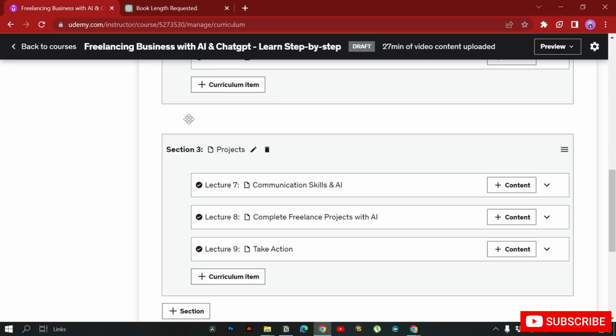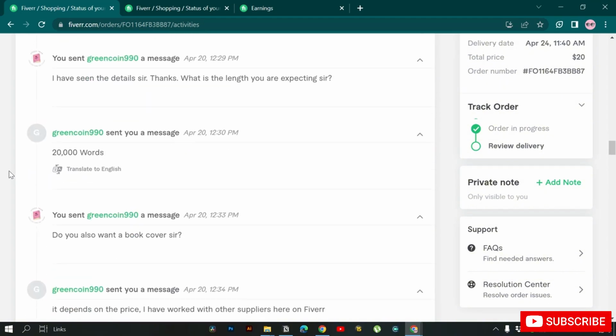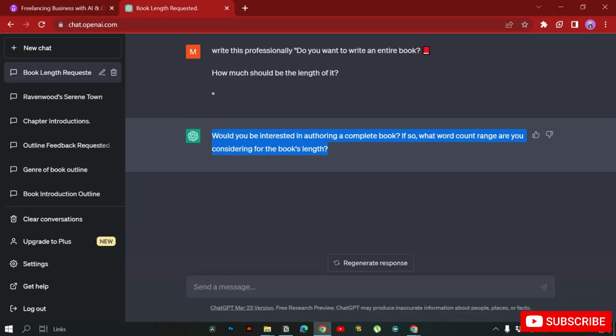So this is one way you can improve your language. For example, if I go over here, do you also want a book cover, sir? So basically I asked him this way. So let's ask ChatGPT to write it professionally.